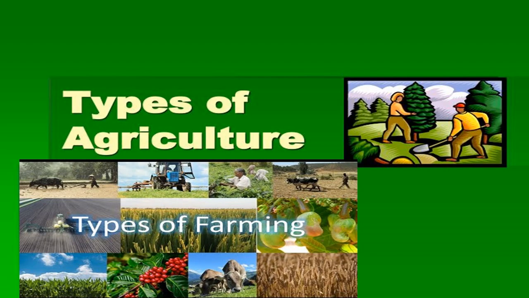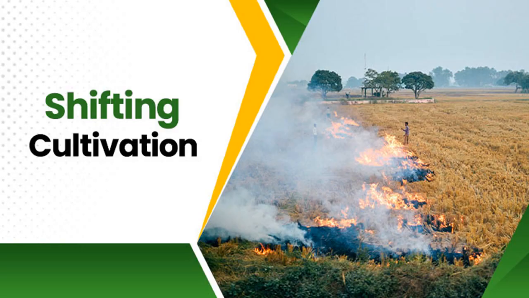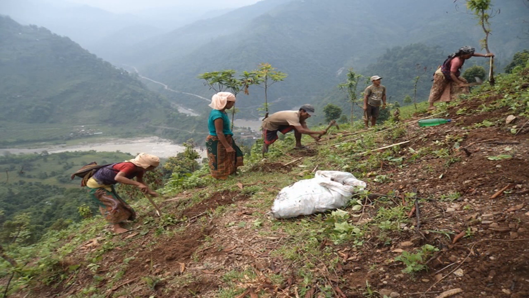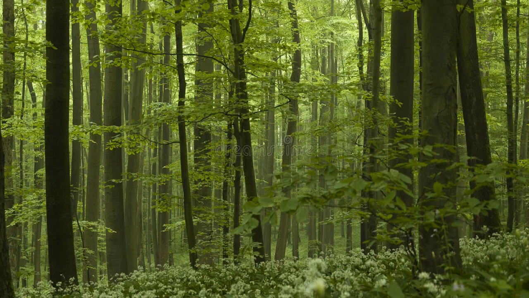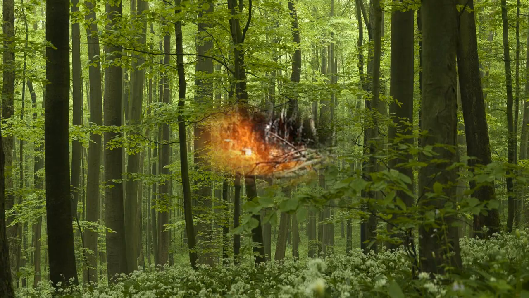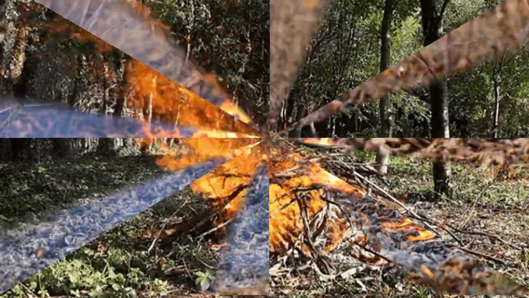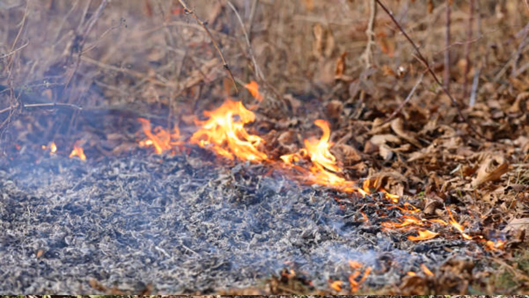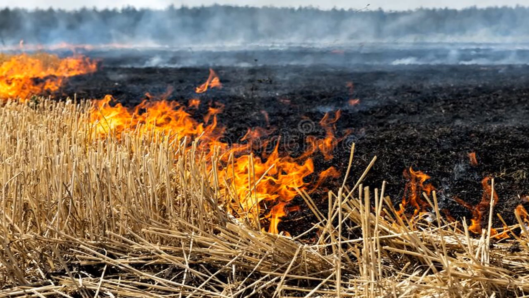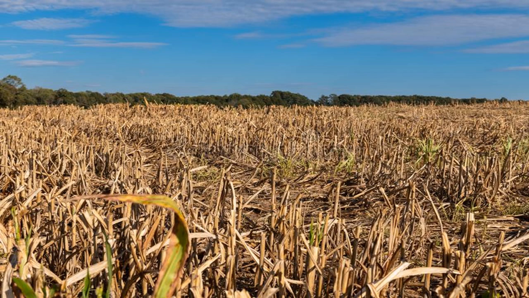Now, let us talk about types of agriculture. Under this, the first one is shifting farming. This is one of the most primitive types of agriculture. It is usually practiced in heavily forested regions. Farmers prepare the field by burning down patches of forests. The ash from the burned trees adds to the fertility of the soil.